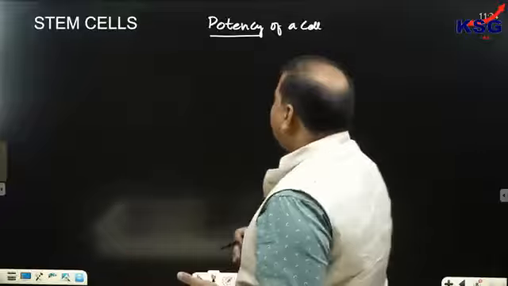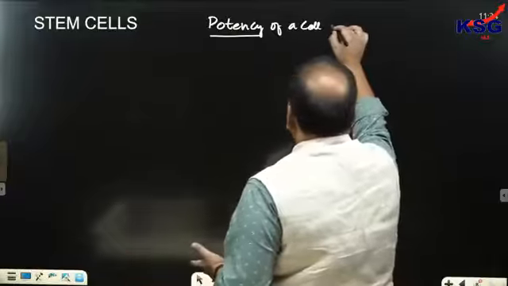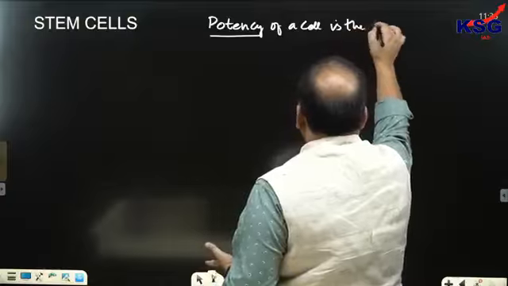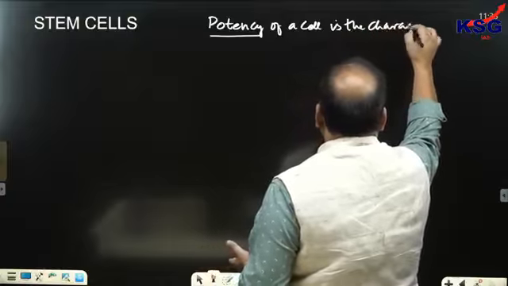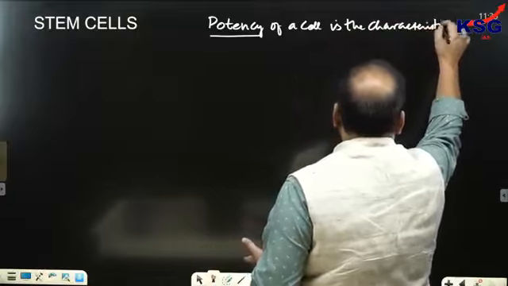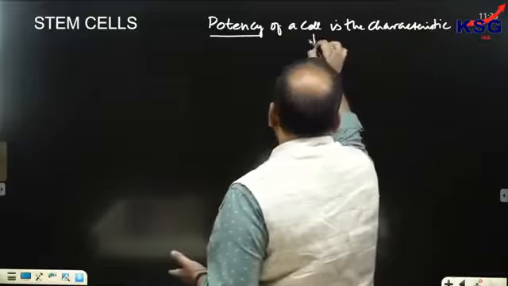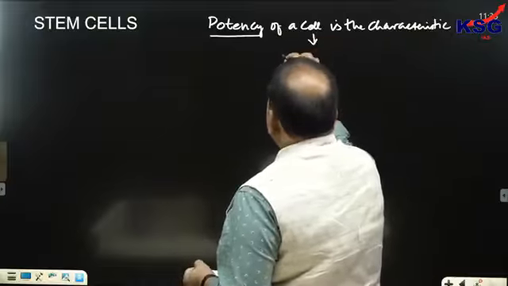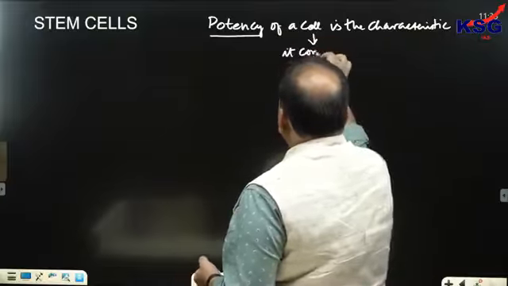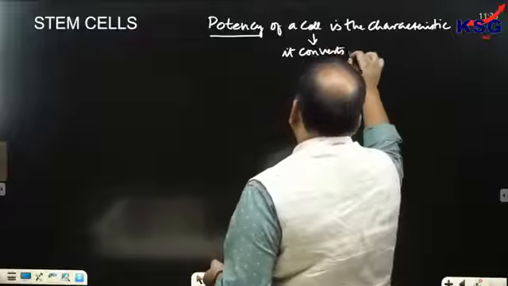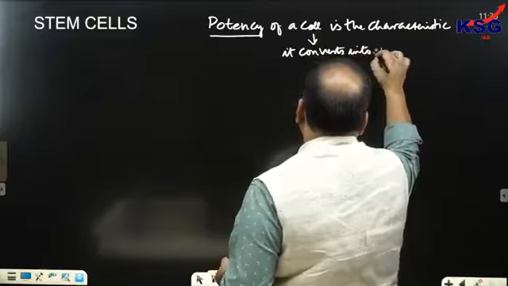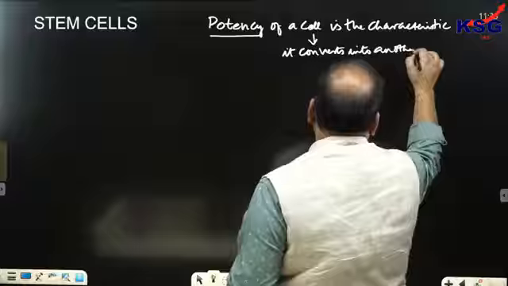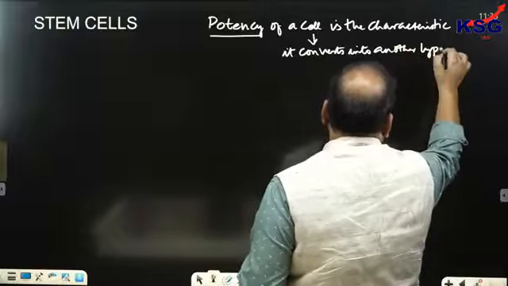So we say that potency of a cell is the characteristic through which it converts into another type of cell. That is called potency.